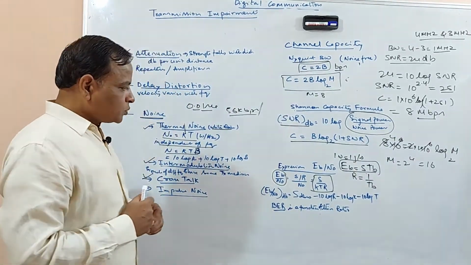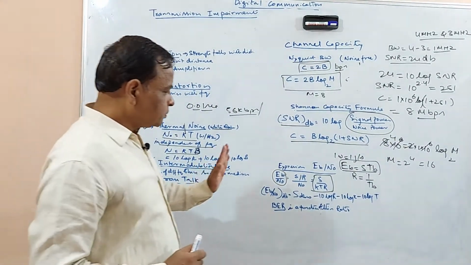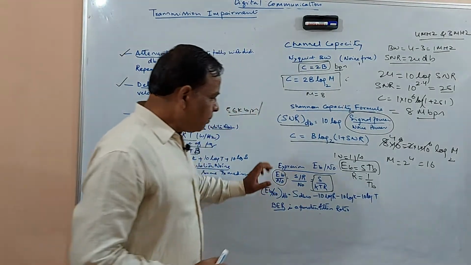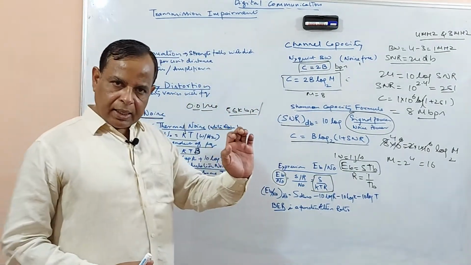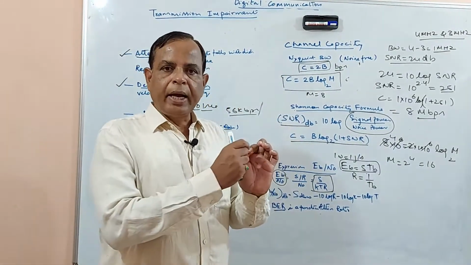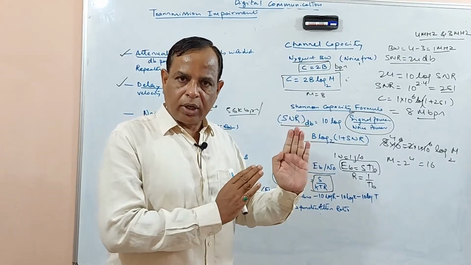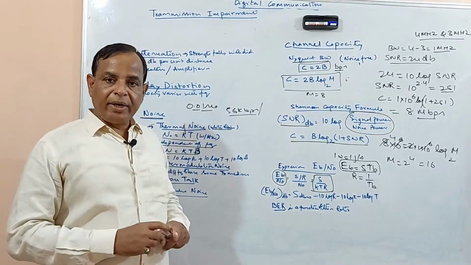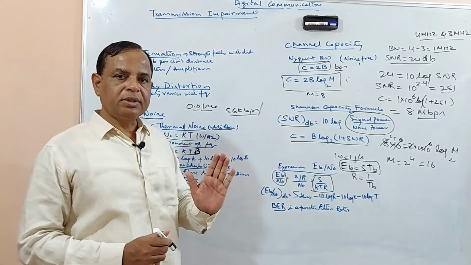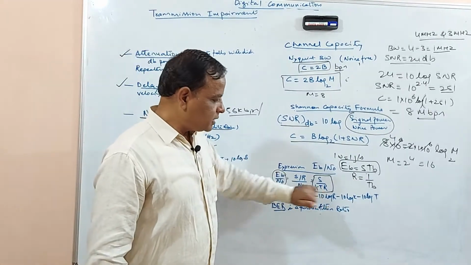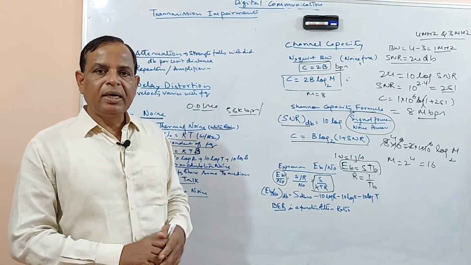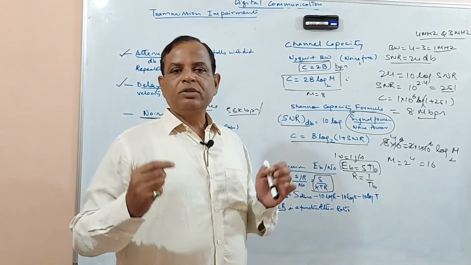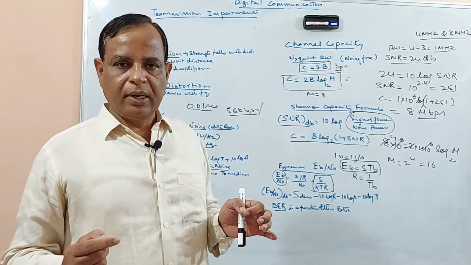Now see here, by keeping your signal and noise constant, if you increase the bit rate, what happens? Definitely errors will increase, isn't it?